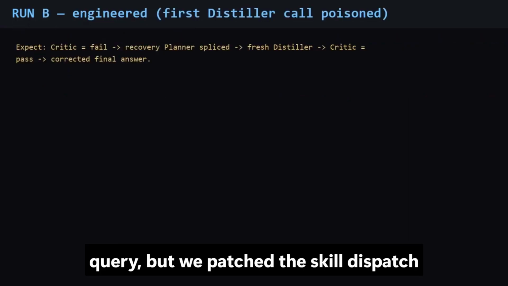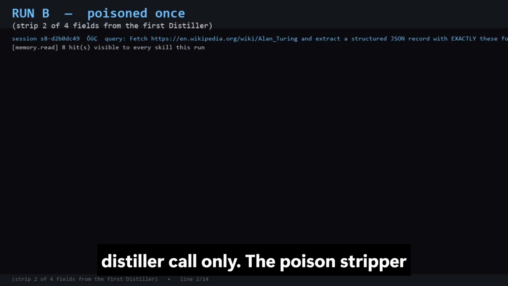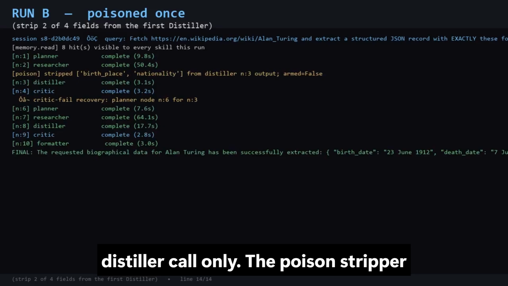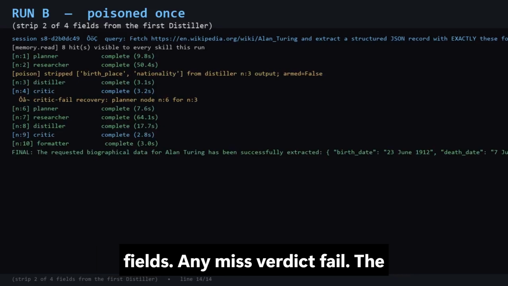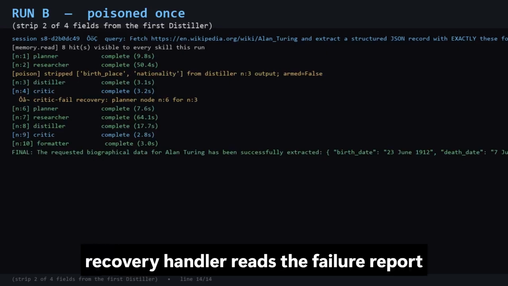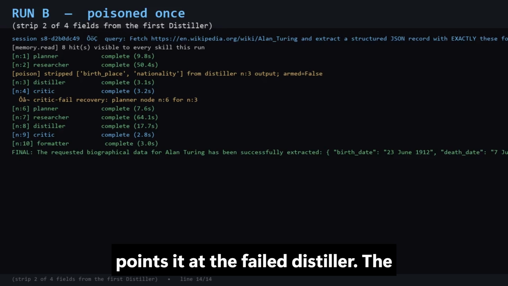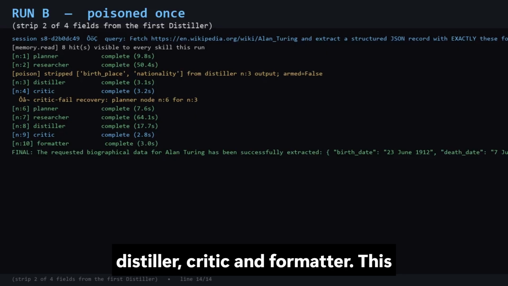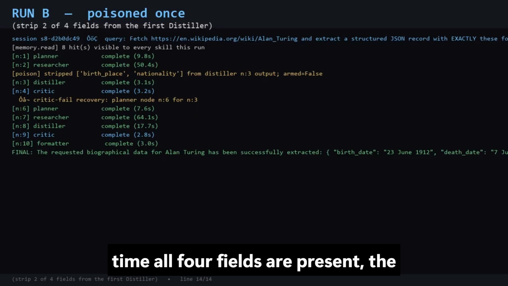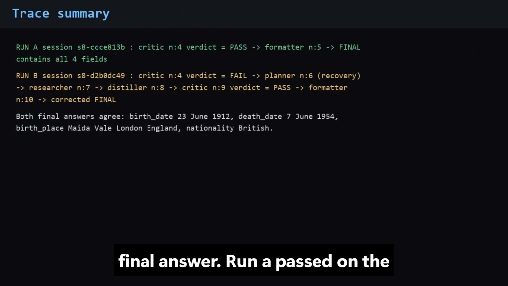Run B, same query, but we patch the skill dispatch to strip 2 fields from the first distiller call only. The poison stripper fires. The critic sees only 2 of 4 fields and emits verdict fail. The recovery handler reads the failure report, schedules a recovery planner node, and points it at the failed distiller. The new branch runs researcher, a fresh distiller, critic, and formatter. This time all 4 fields are present, the critic passes, and we get a corrected final answer.